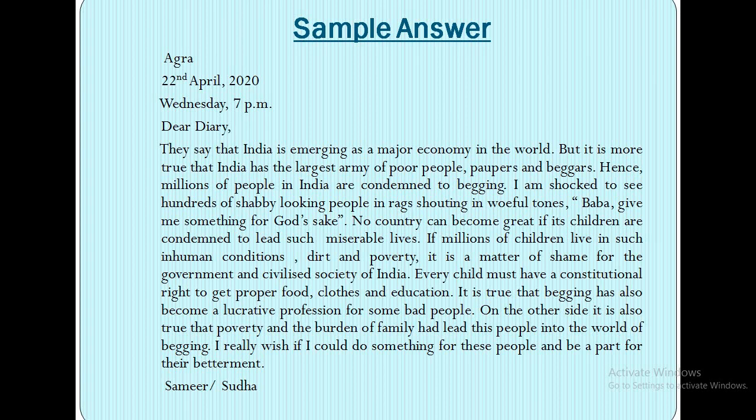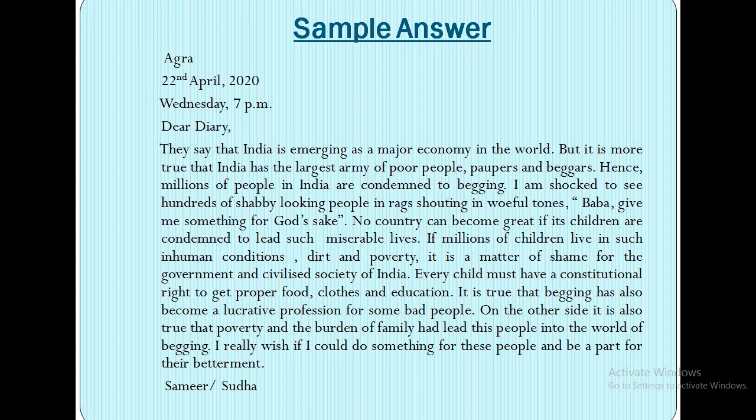It is true that begging has also become a lucrative profession for some bad people. On the other side, it is also true that poverty and the burden of family have led these people into the world of begging. I really wish I could do something for these people and be a part of their betterment. Samir or Sudha.